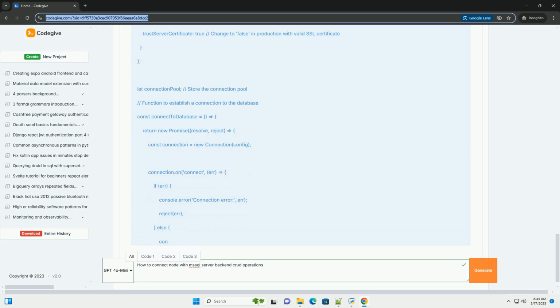Step 6. Test the API. You can use tools like Postman, Insomnia, or curl to test your API endpoints. Here are some examples. Get all products. Get a product by ID, replace 1 with an actual ID. Post, create a new product. Put, update an existing product, replace 1 with an actual ID. Delete a product, replace 1 with an actual ID. Complete index.js code.